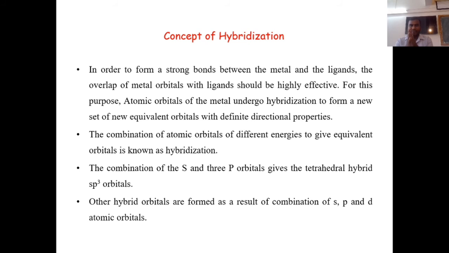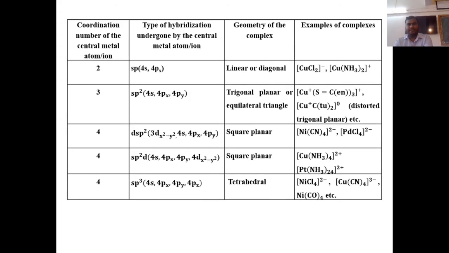And that determines whether the complex is octahedral, tetrahedral or square planar. It is determined by how the combination of s, p and d atomic orbitals gives equivalent energy orbitals, and that is how the hybridization takes place, whether it is sp3, dsp2, sp2d, like this. So these are the concepts of hybridization.